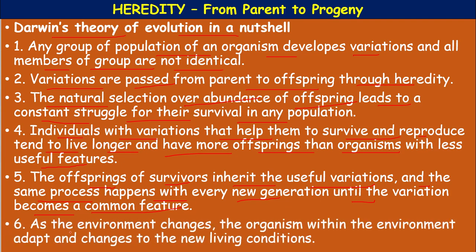Number 6, as the environment changes, the organisms within the environment adapt to the new living conditions, which is called adaptation. It may take some time, but finally they develop some new features, some new characters to fit that particular environmental change. That is called survival of the fittest.